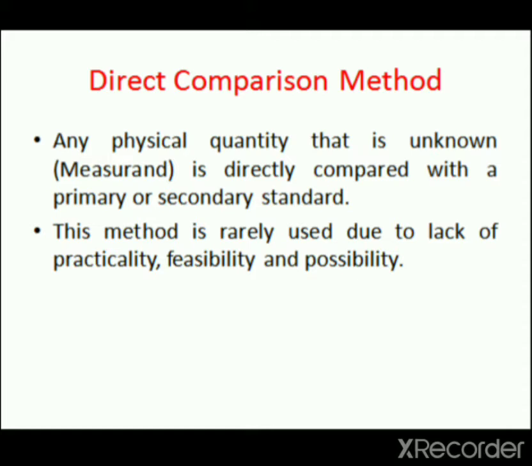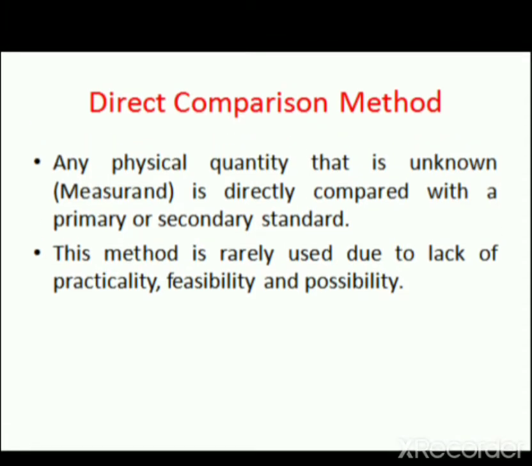If a quantity is directly compared with secondary standard, the primary standard need not be known as secondary standards are made from them. The measured value of a quantity remains same whether it is directly compared with primary or secondary standard.